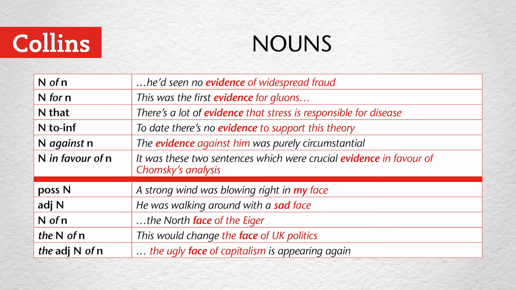The north face of the Eiger needs the of n, so the pattern is n of n. And change the face of UK politics, we need the, so the pattern is the n of n. And the final very specific example, the adjective n of n, as in the ugly face of capitalism.